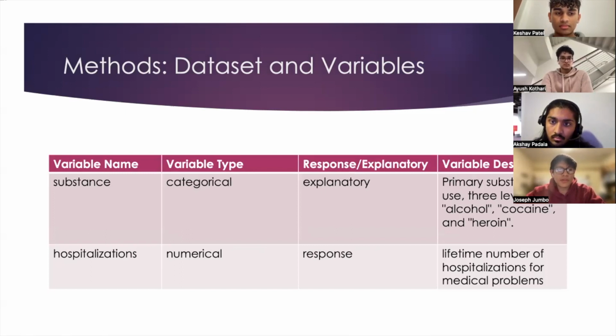So for research question 2, we looked at the variables substance and hospitalizations. Substance is the categorical explanatory variable. Hospitalizations is the numerical response variable. Substance is basically the primary substance of use with 3 levels again: cocaine, alcohol, and heroin. And hospitalizations is the lifetime number of hospitalizations for medical problems.